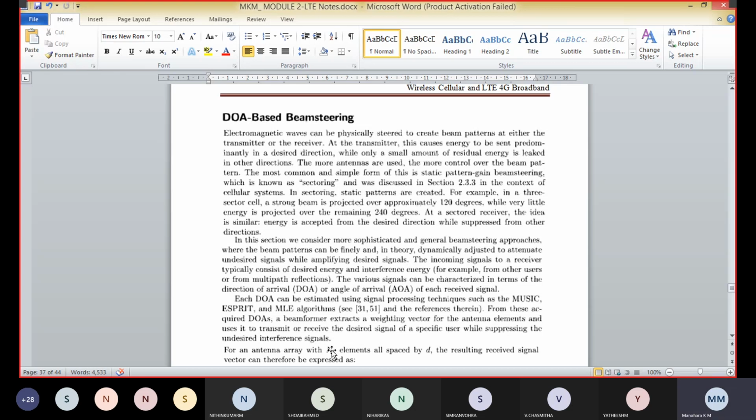This difference in propagation distance between adjacent antenna elements can be formulated as an arrival time delay, tau equal to d by c sin theta. As a result, the signal arriving at the second antenna can be expressed in terms of the signal at the first antenna element as